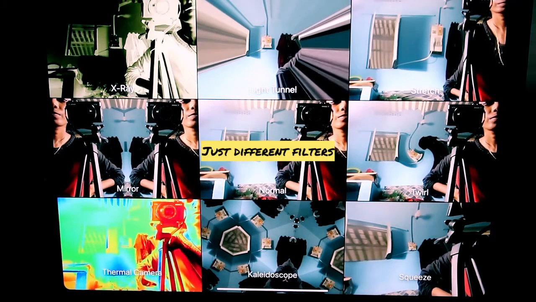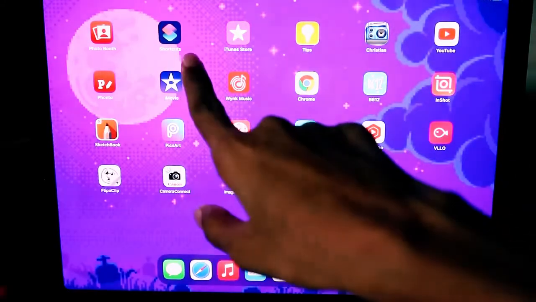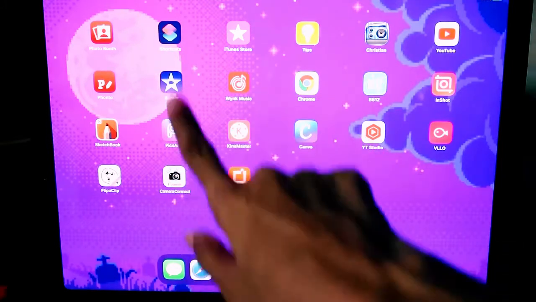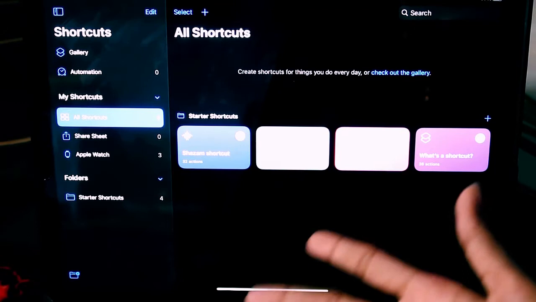So it captures in various angles. Okay, photos. I'll go back. Okay, and next I have got shortcuts. I didn't use it till now. You can just create shortcut applications like that.